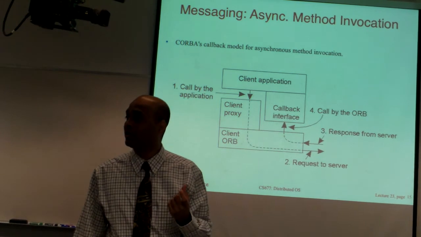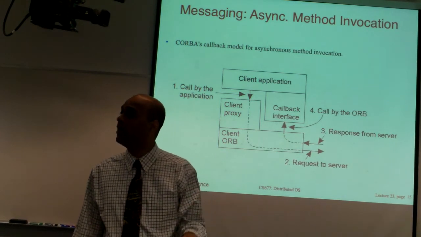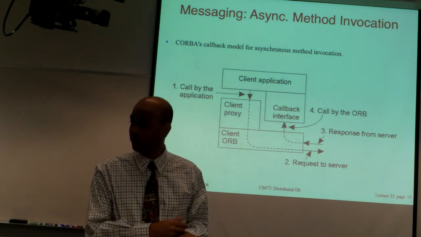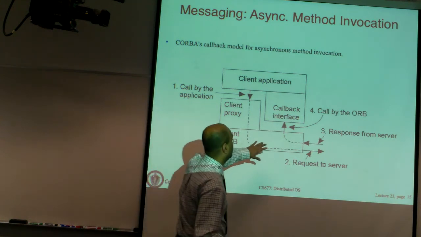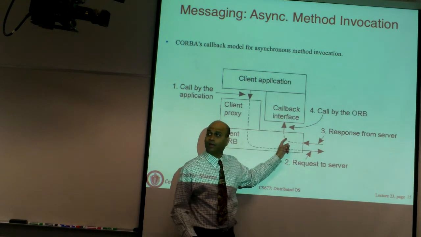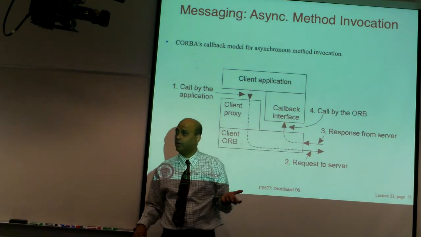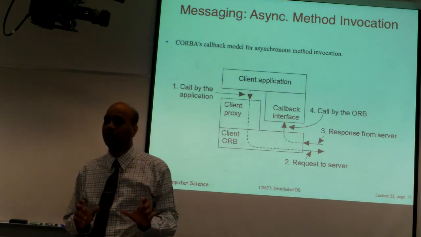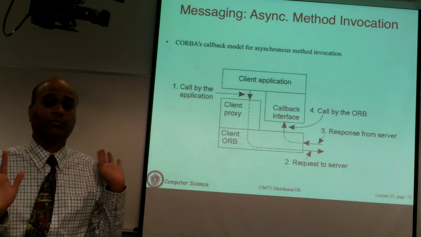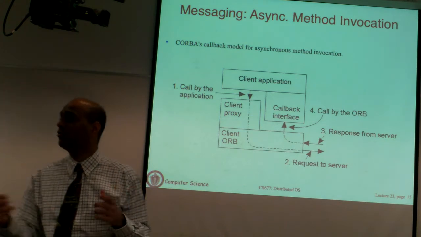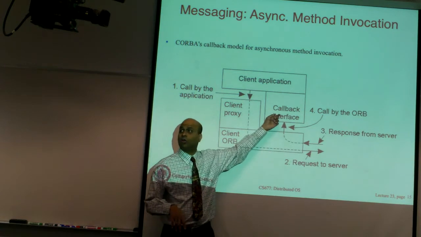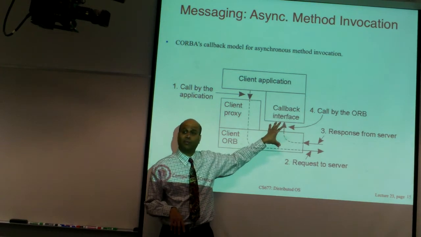So what you actually do is you register a callback function saying when the response comes back, invoke this function. You tell that to the middleware. In this case, you tell that to the ORB. So when the response actually comes back, the ORB is going to invoke the registered method, and the method could be something like process response. Whenever a reply comes back, this process response method that you have registered is called. This is referred to as a callback mechanism.